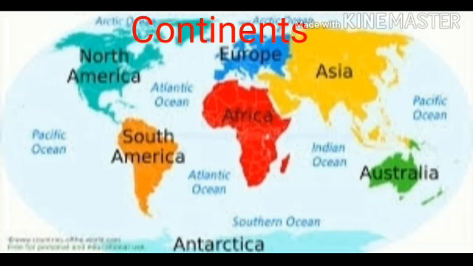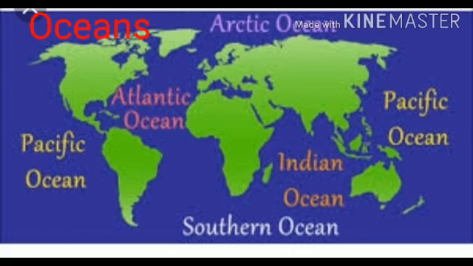Let us discuss oceans. The definition of an ocean is the whole body of salt water that covers nearly 3/4 of the Earth's surface. Am I right? Simply we can say large water bodies are called oceans. Students, there are 5 oceans in the world. They are the Pacific Ocean, Atlantic Ocean, Arctic Ocean, Indian Ocean and Southern Ocean.